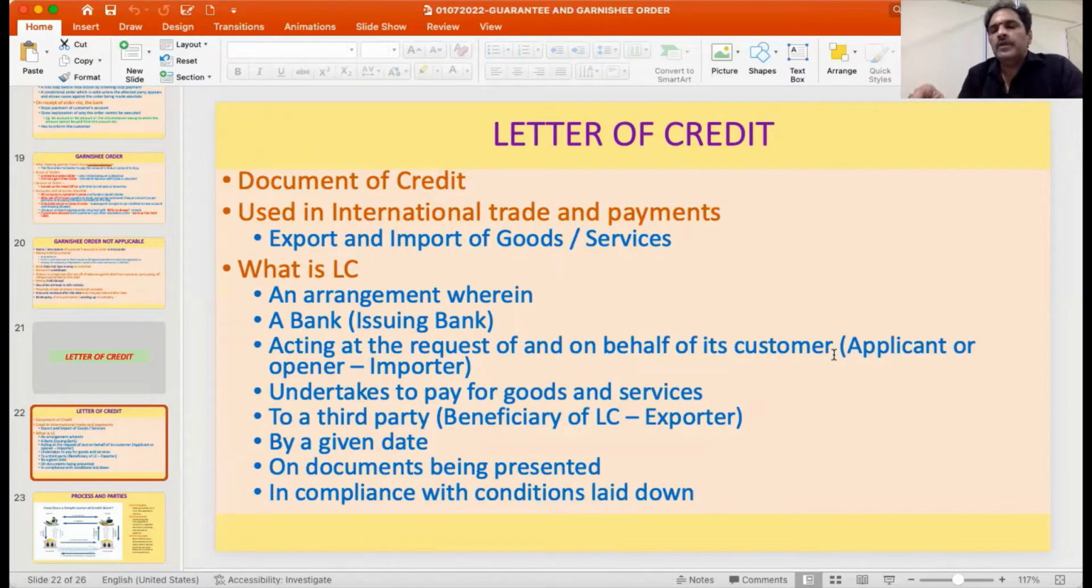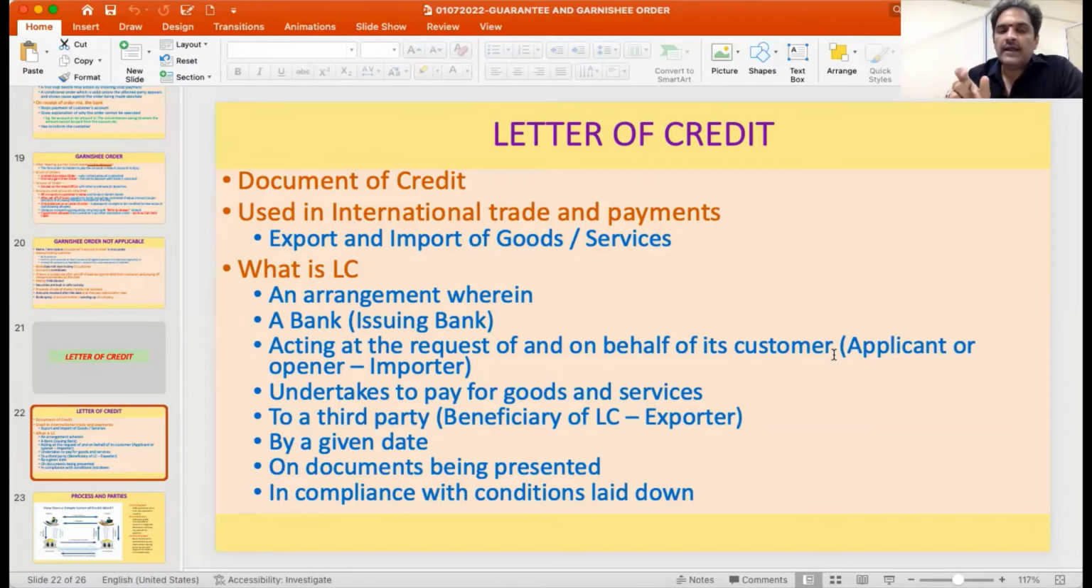So the applicant is going to give an application to the bank for having a letter of credit issued to him. The person who is making the application is called the applicant or opener, who is the importer, and the bank to whom he is going to make an application is called the issuing bank. And for what purpose is the LC opened? If he undertakes to pay for goods and services to a third party. And who is the third party to whom he has to pay? He is the beneficiary of the letter of credit, who is basically the exporter.